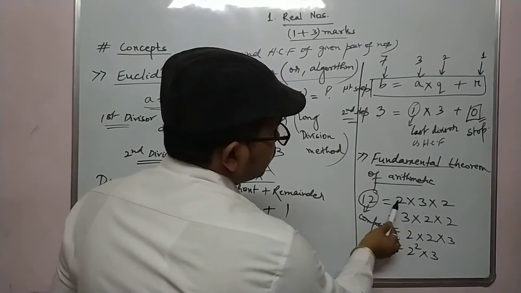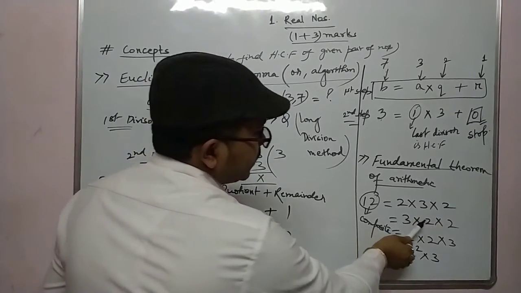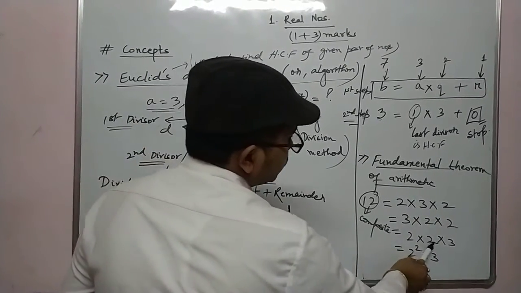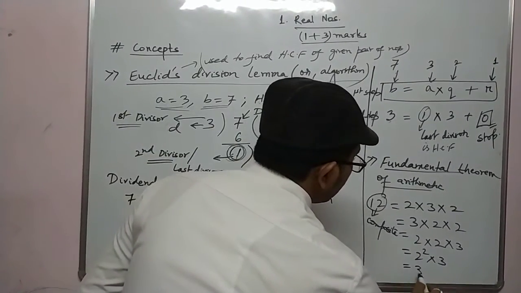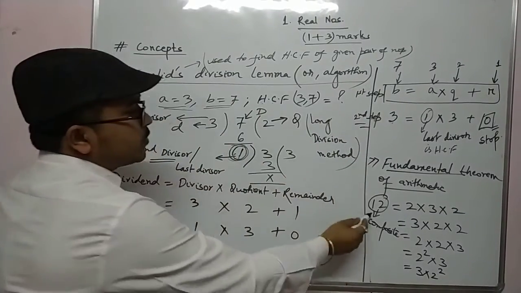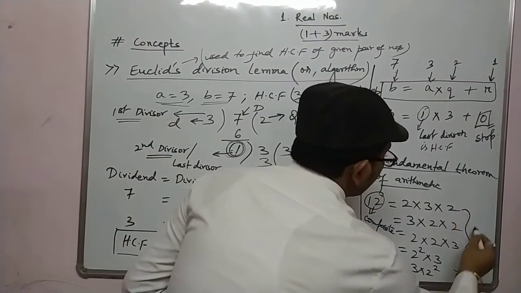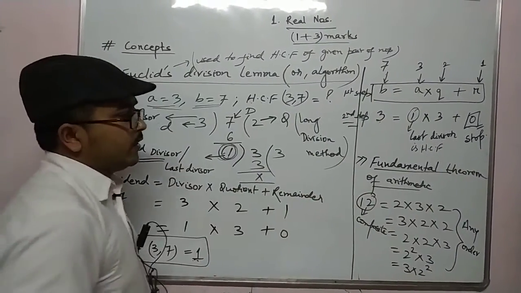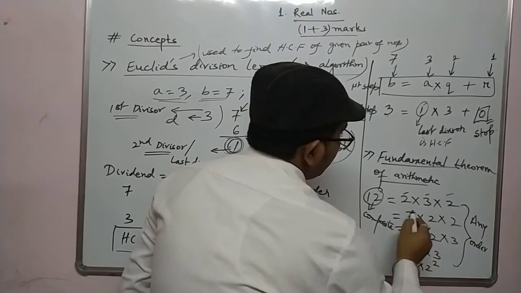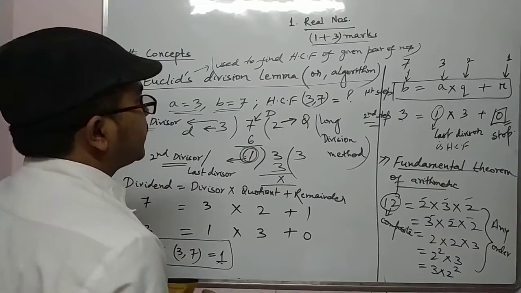So 12 can be written as 2 into 3 into 2, or 3 into 2 into 2, or 2 into 2 into 3. That means 2 square into 3, or I can say 3 into 2 square. This composite number can be expressed in any order, and all these numbers are primes. I am giving you the statement. Although it doesn't come in the exam, you should remember it so that it will be easier.